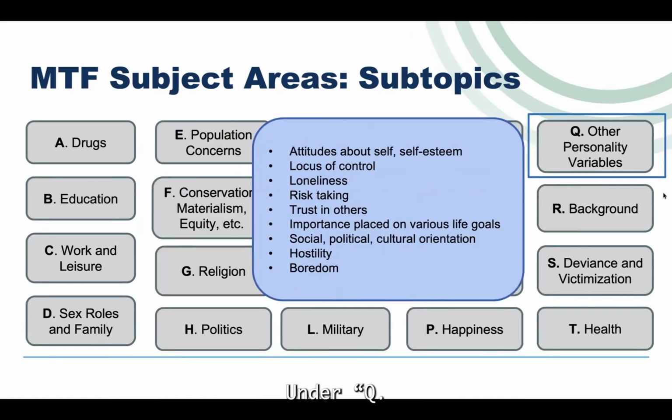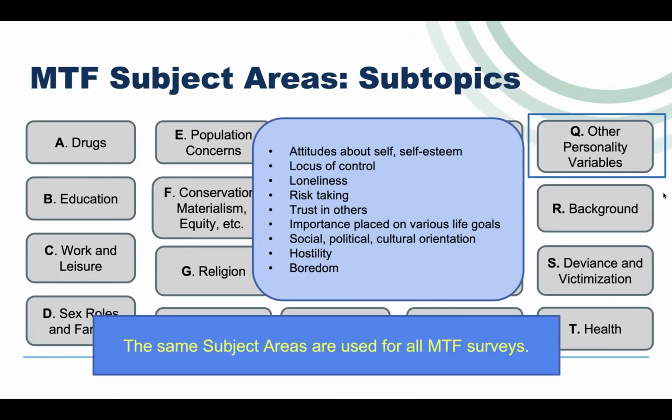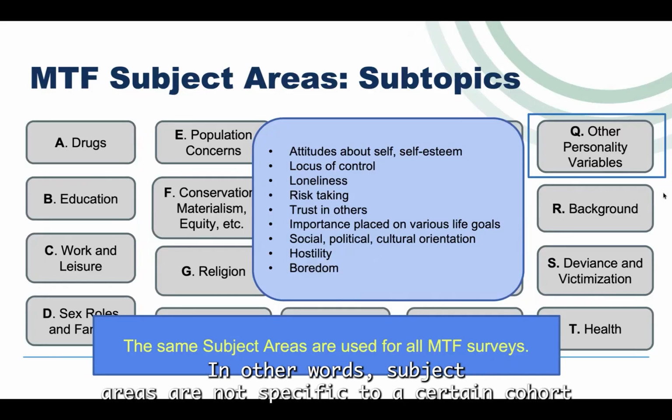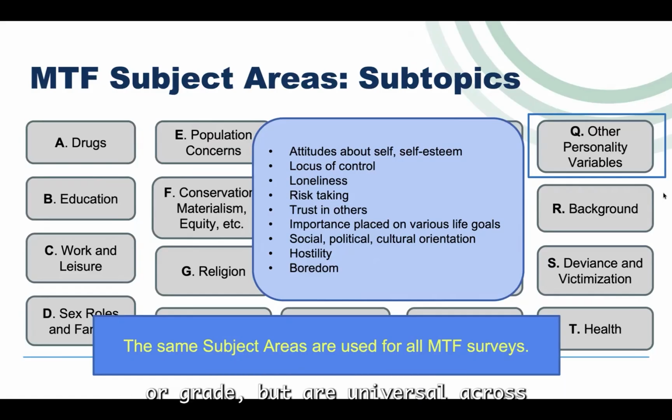For another example, under Q, Other Personality Variables, subtopics include attitudes about self, self-esteem, locus of control, loneliness, risk-taking, trust in others, boredom, and more. Again, some subtopics have multiple questions, while others may include only one. The same subject areas are used for all MTF surveys. In other words, subject areas are not specific to a certain cohort or grade, but are universal across all MTF surveys.